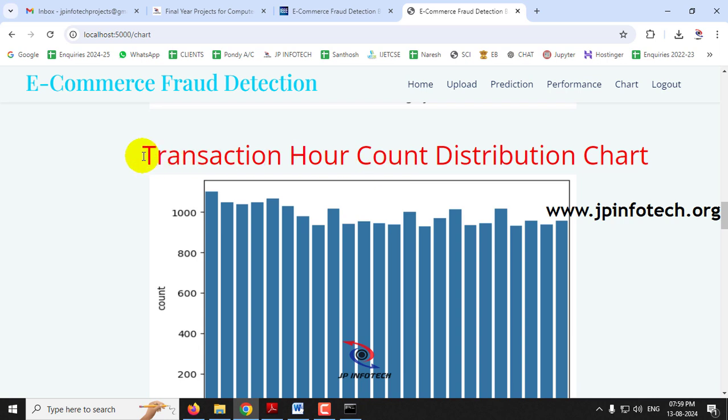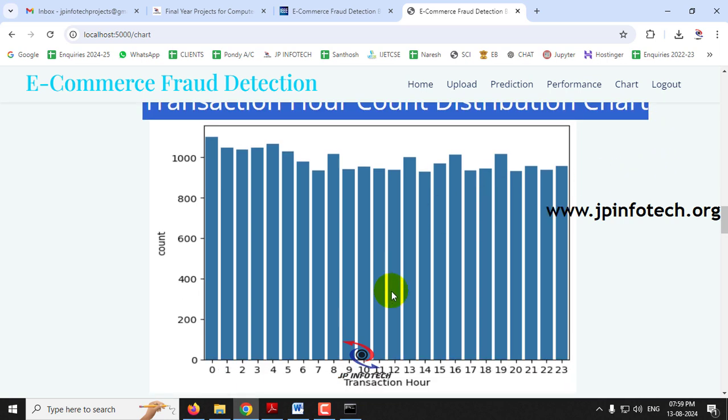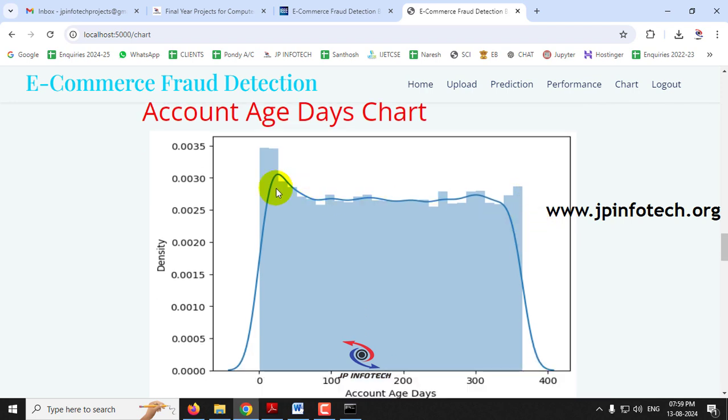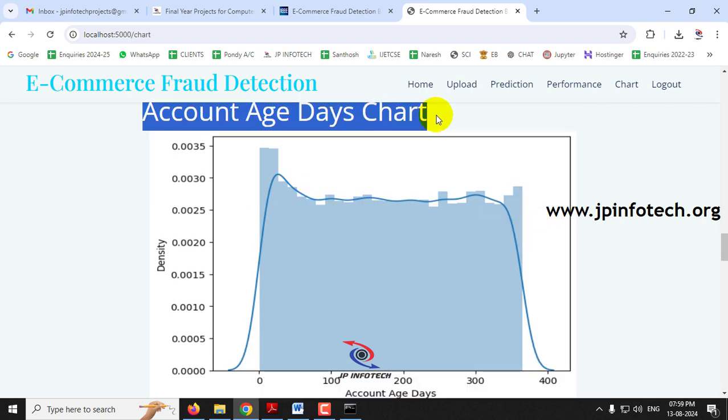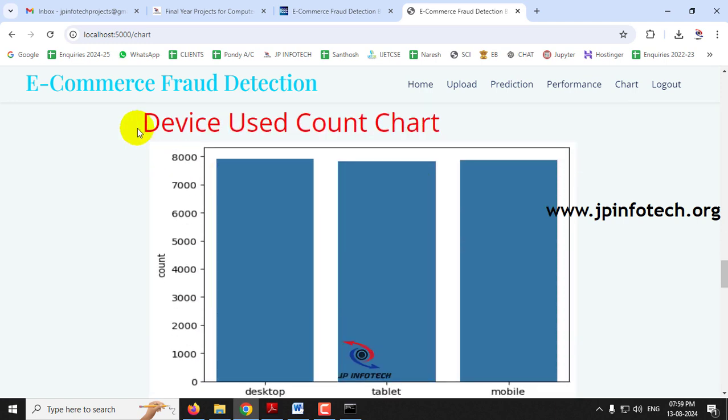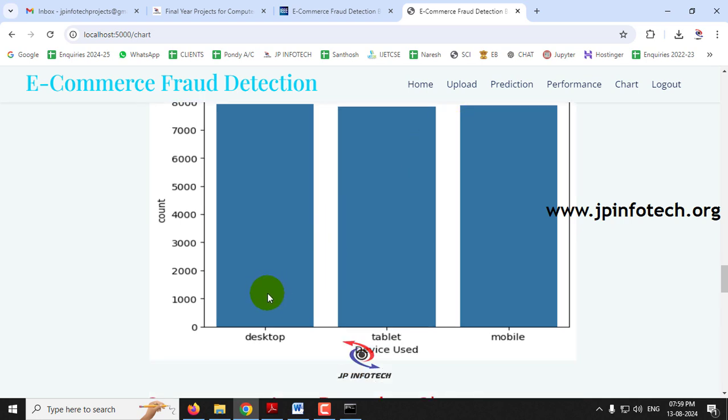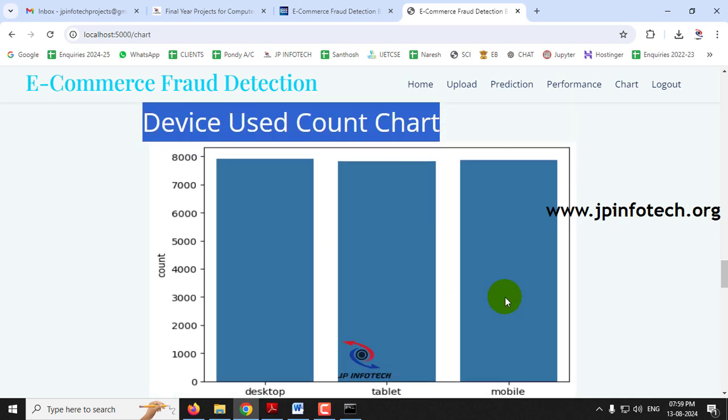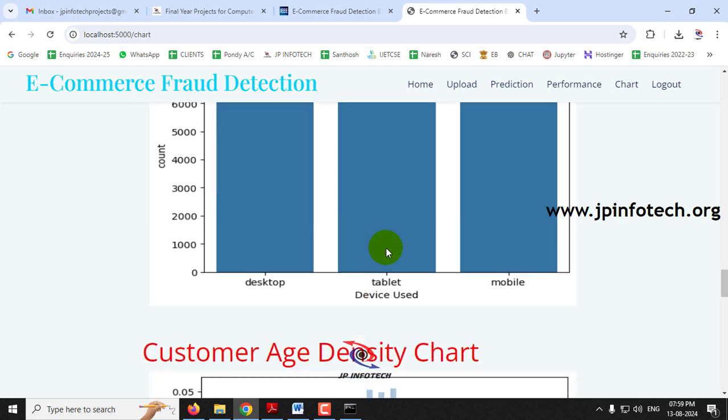And next comes the transaction hour count distribution chart. You can see the transaction hour. So the maximum number of people made the transaction at hour 0. Those details are being picturized in the graphical part. And next comes the account age days chart. So you can see the account age. Many people were using a new account only, so that is shown here. And here you can see the device used count. So desktop, tablet and mobile phone are all equally distributed.